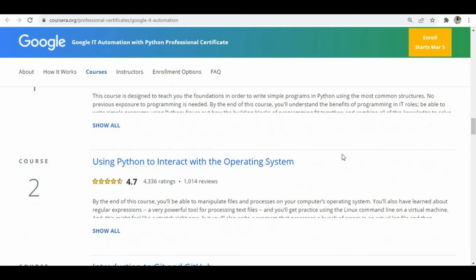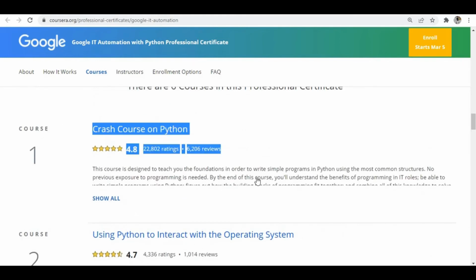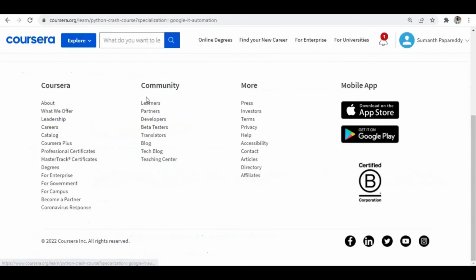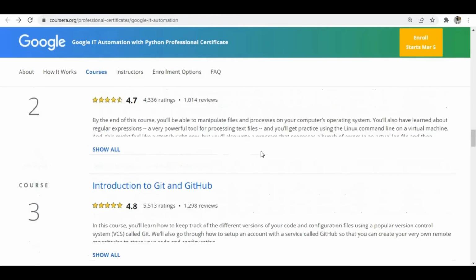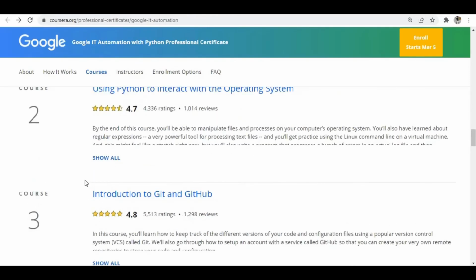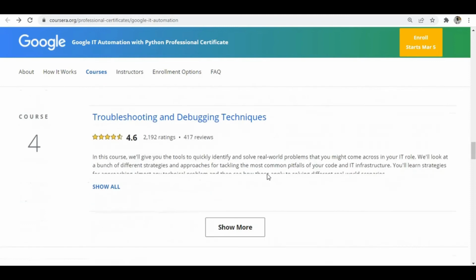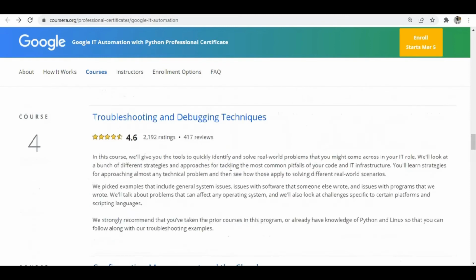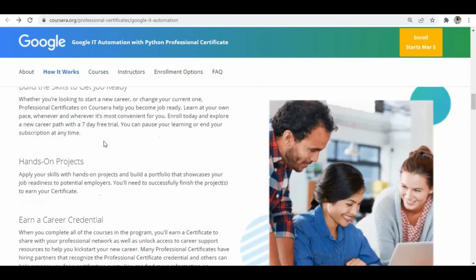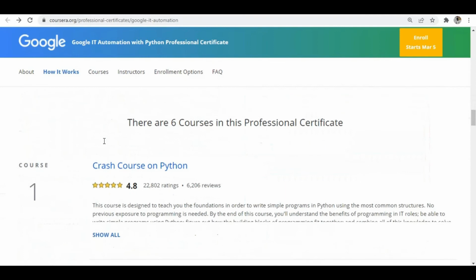In the remaining courses you can use what you learned in this course to build some applications. You can see you have an introduction to Git, as well as troubleshooting and debugging. You have everything that you want to learn in Python. So this is also a best course where you can learn Python for free.